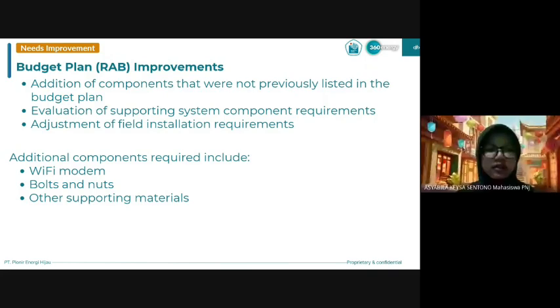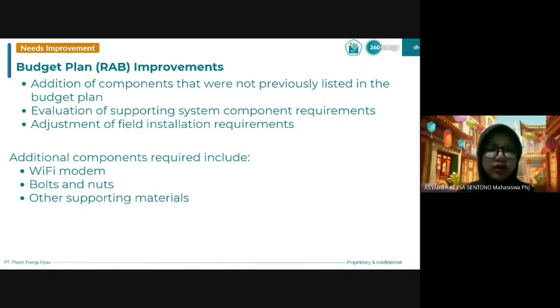Okay, the next slide is about what needs improvement. Although we made significant progress, there are still several aspects that need improvement. We need to revise the budget data and add several supporting components that were not included previously.